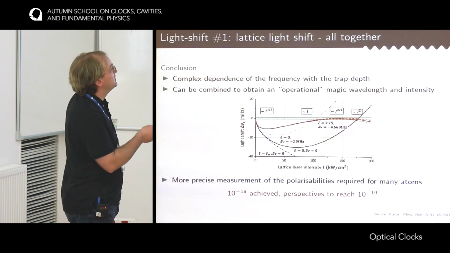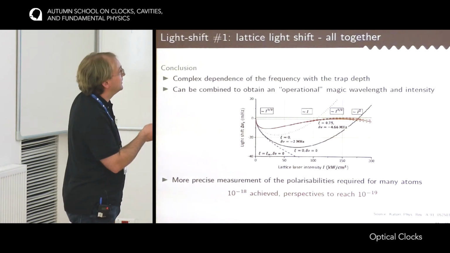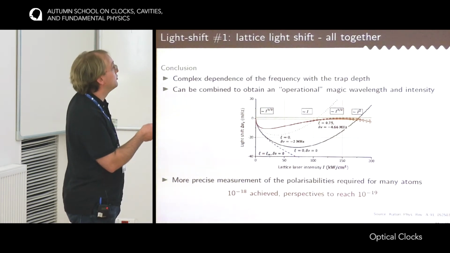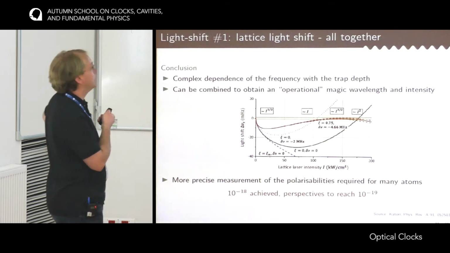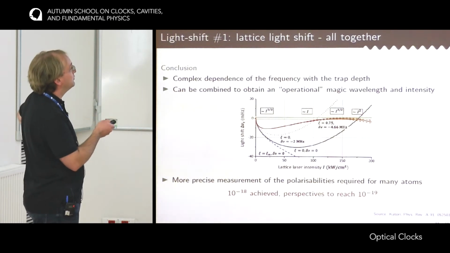And so you have all these different regimes, one that goes like the square root, one that goes like the intensity, one that goes like the square of the intensity, so the hyperpolarizability, but also one that goes like the power 3/2, which is due to a temperature effect. And then if you combine them all together, you would have this funny shape.